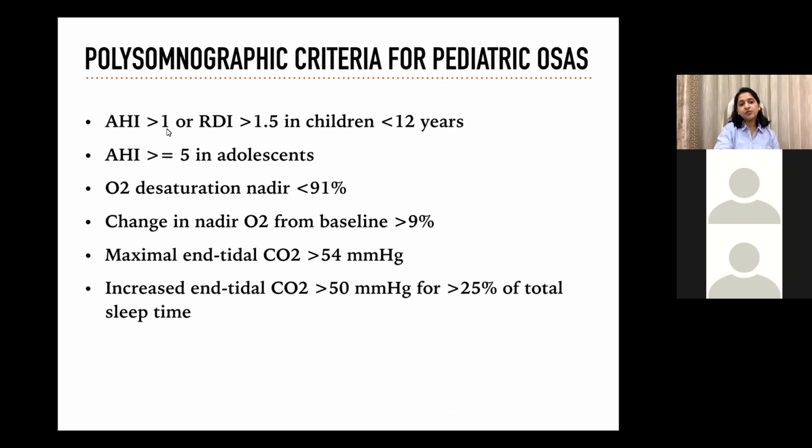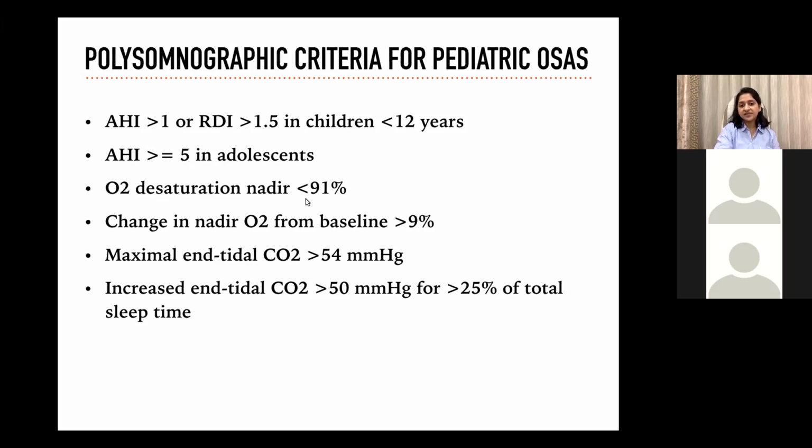An AHI of more than 1 or RDI of more than 1.5 in children less than 12 years is suggestive of OSA. This criteria of AHI more than 1 is only for children less than 12 years, and for adolescents and adults, it is equal to or more than 5.